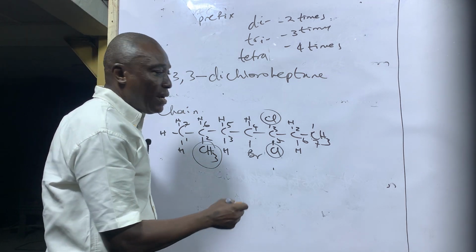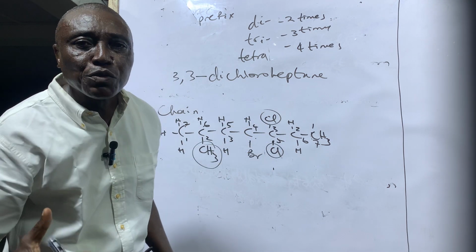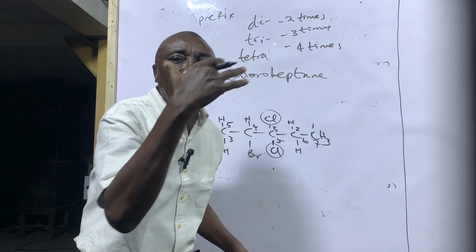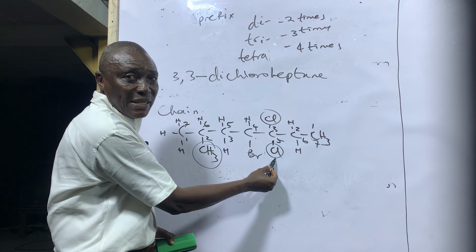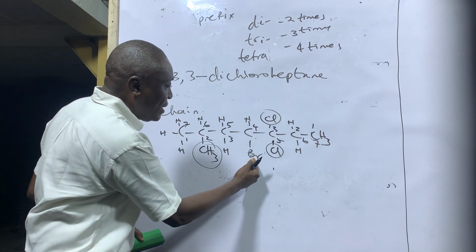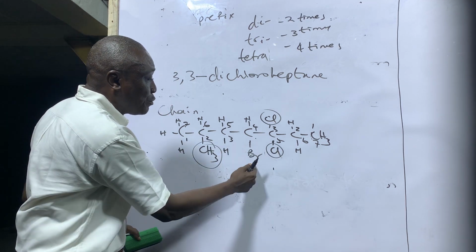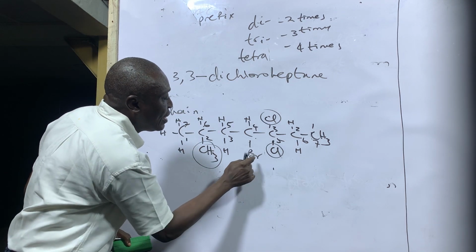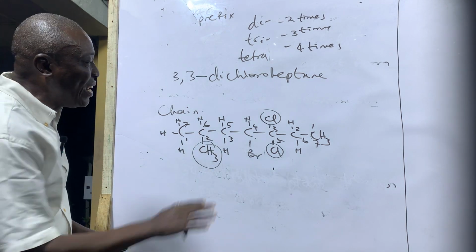Now in naming this compound, if you have 2 or more substituents, you have to name in alphabetical order. For instance, B is before C alphabetically, and M is after C. This is methyl, this is bromine, this is chlorine. So if we are going to name this compound, in spite of the fact that the bromine is on position 4, you will mention it first before this one, but it does not change the position.